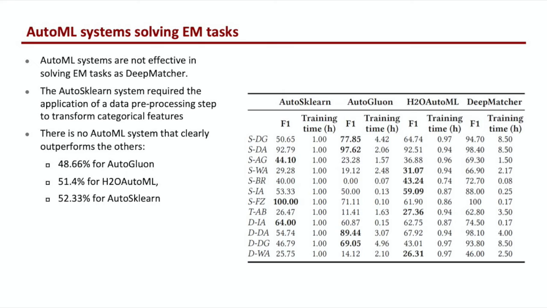We perform this operation via standard word2vec embedding, where the average embedding for each token of a non-numeric attribute has been computed and concatenated. Thus, there is no optimal system that clearly outperforms the others. In this case, we have an average F1 score of 48% for AutoGluon, 51% for H2O AutoML, and 52% for Auto-sklearn.